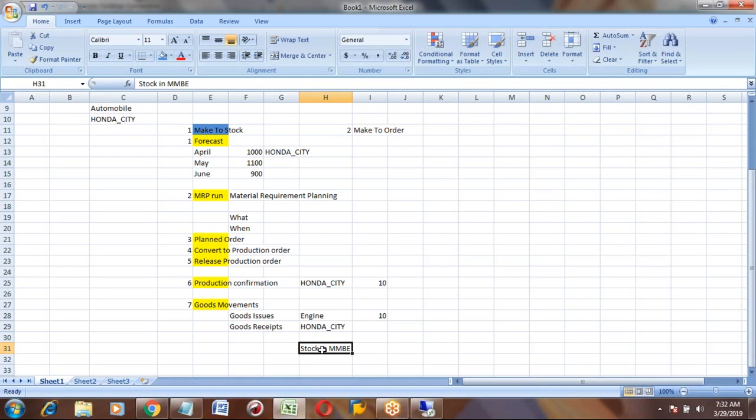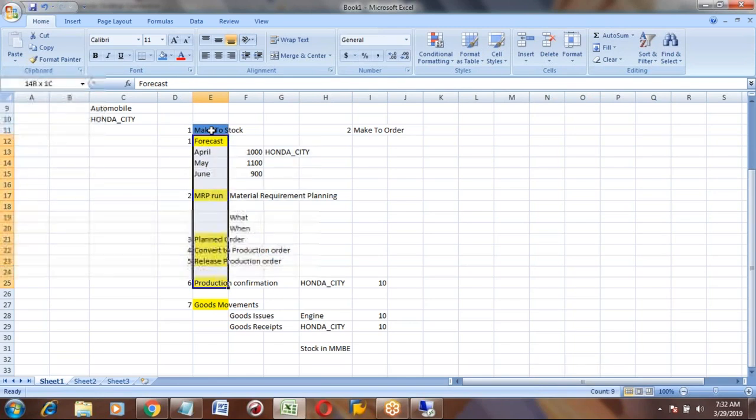You can see the stock of Honda as 10 cars available. From this stock, you can sell to the customer.